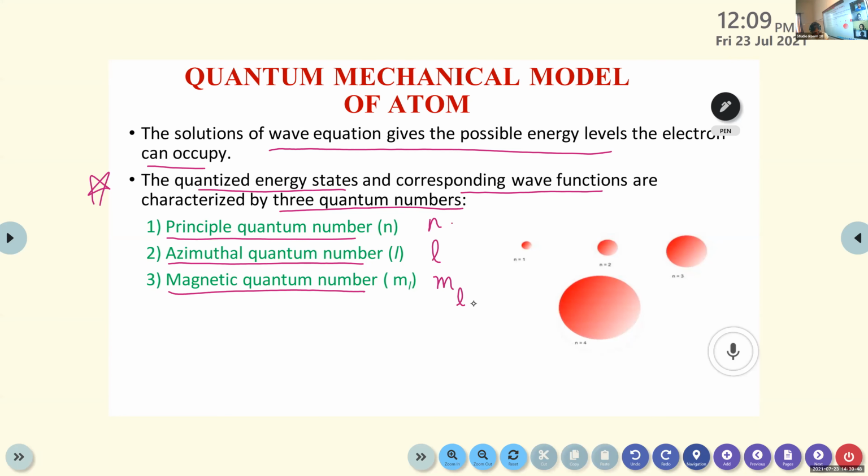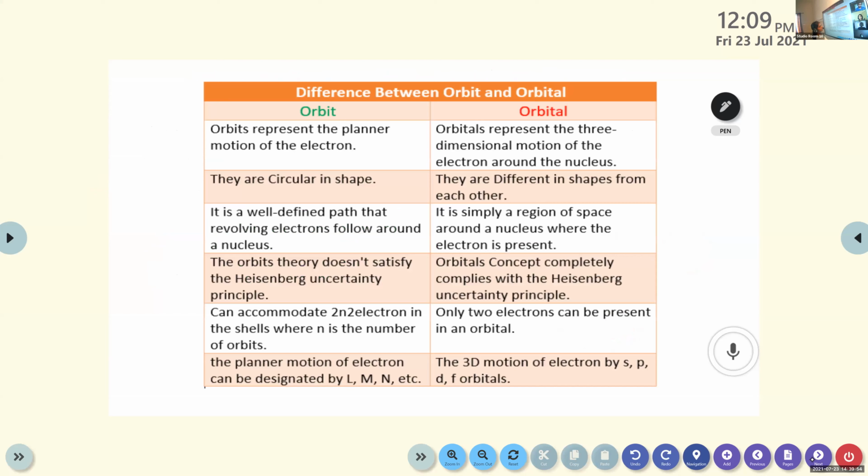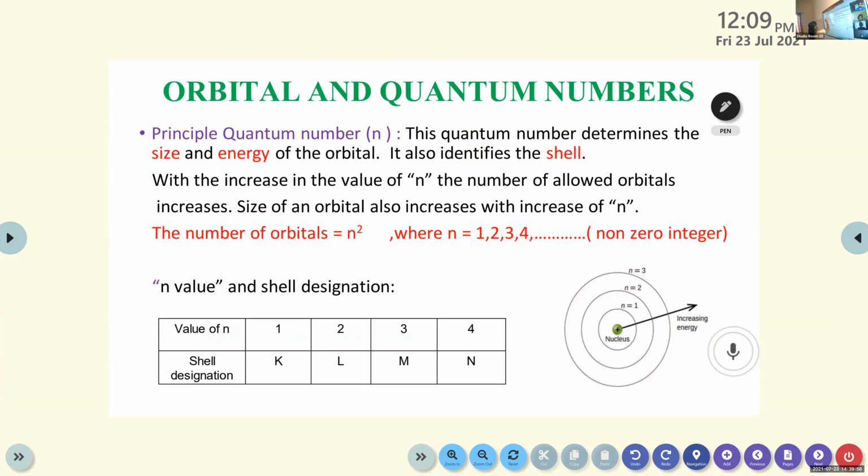Then we are moving to the first one, that is principal quantum number. It is represented as small letter n.